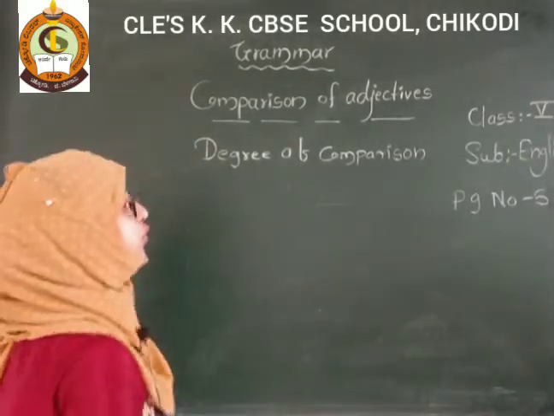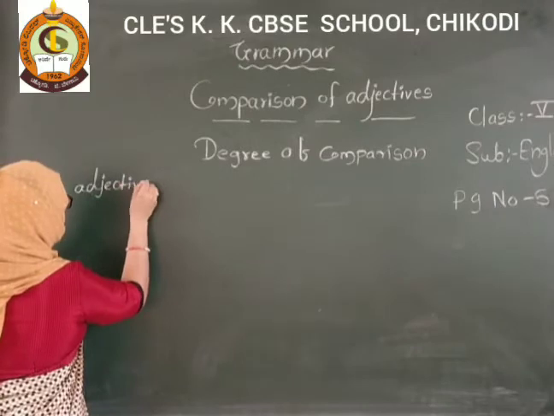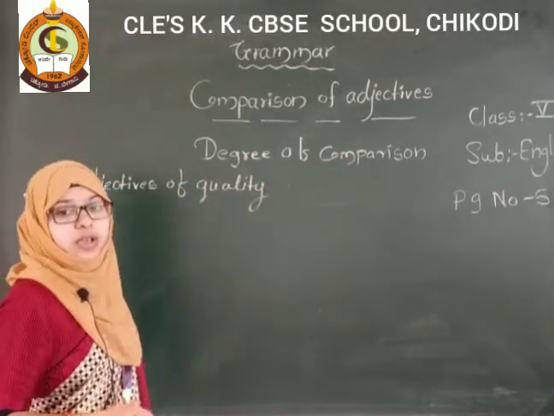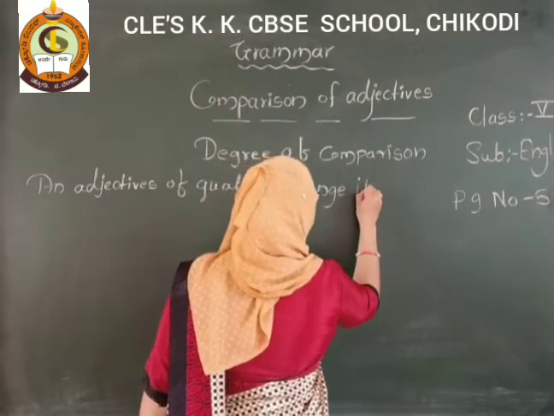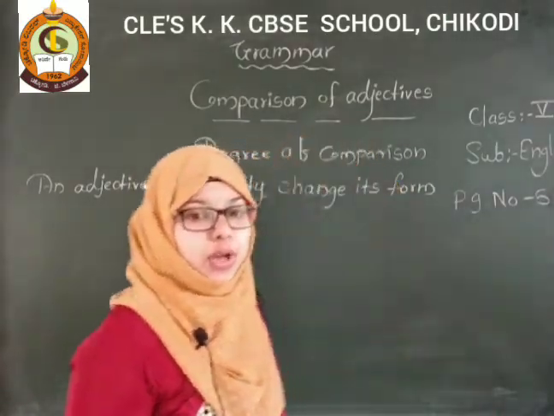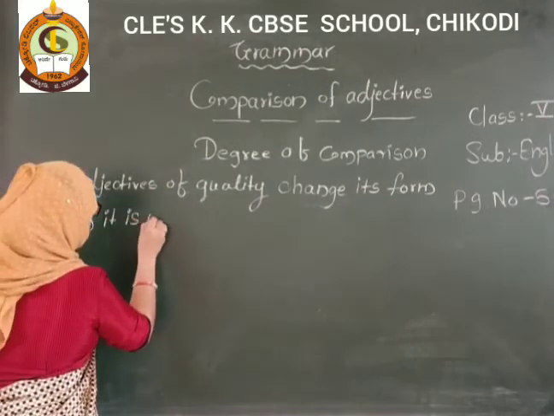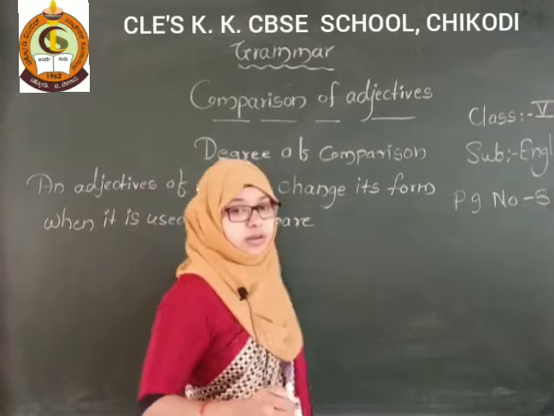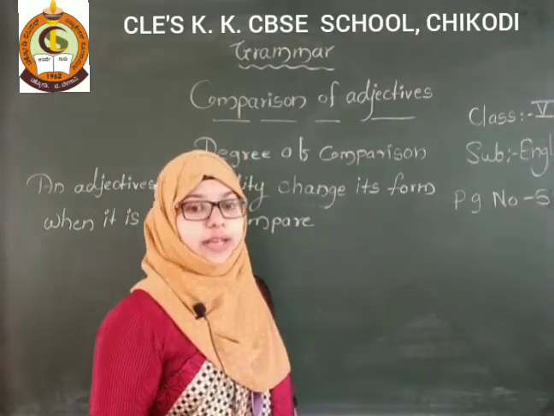Adjectives of quality change their form when they are used to compare one noun with another. It is called the degree of comparison of an adjective.